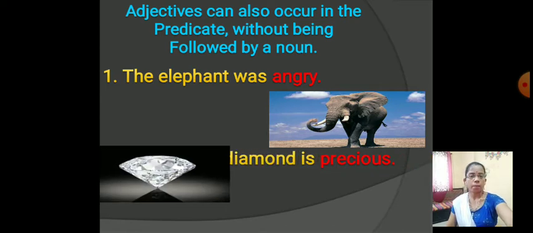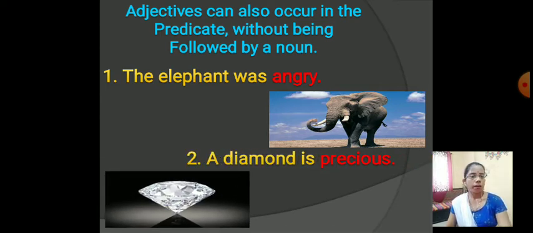One more example. A diamond is precious. Here, precious describes what the diamond is like. So, the adjective can also occur after the noun.